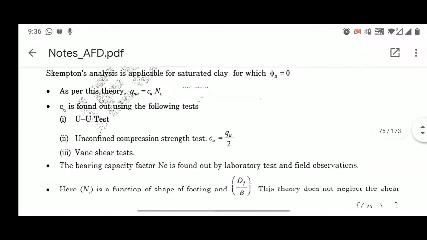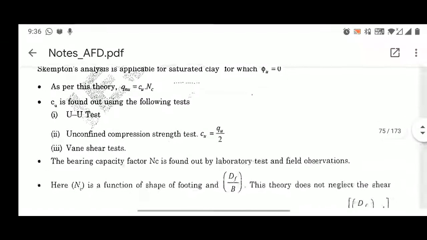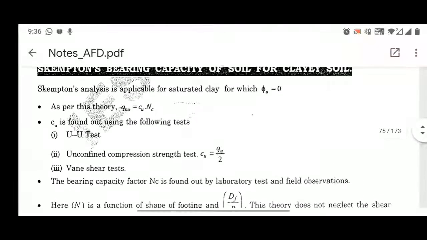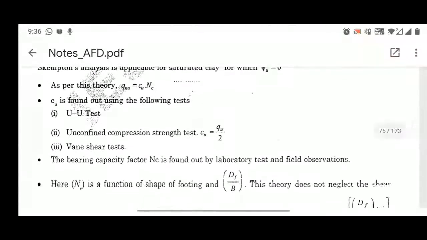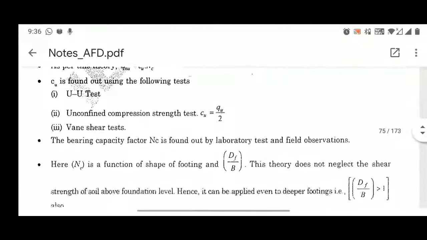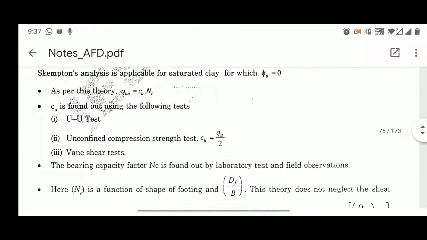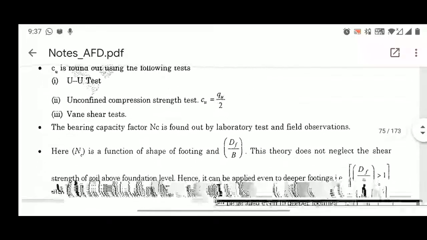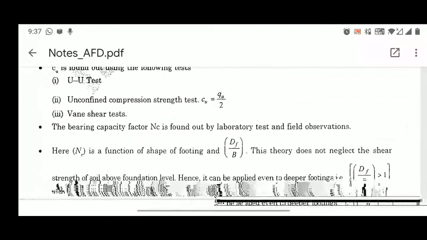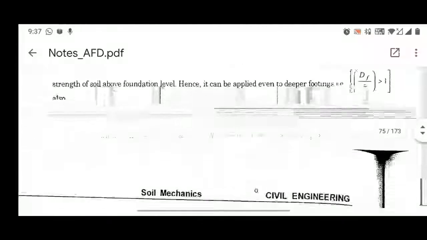So it is this ratio that Nc depends on. Since there is no separate parameter for the depth of footing in the expression, this theory does not neglect the shear strength of soil above foundation level. That's why this theory can be applicable to deeper footings as well, as Df by B greater than 1 also.